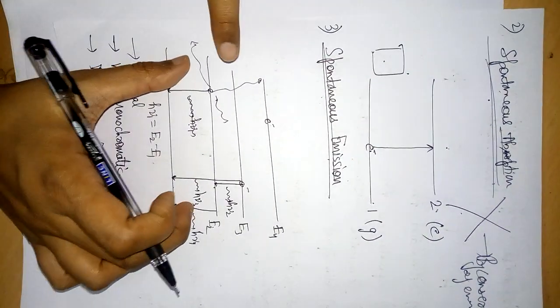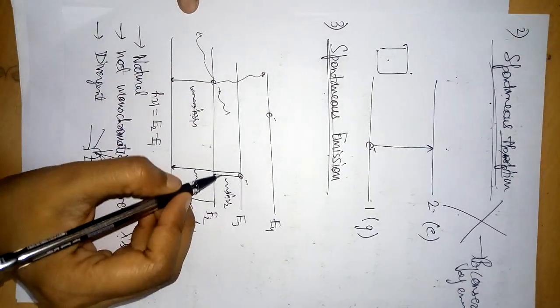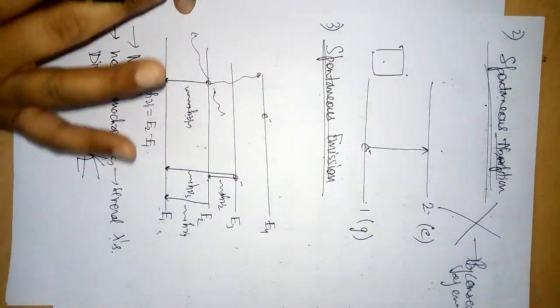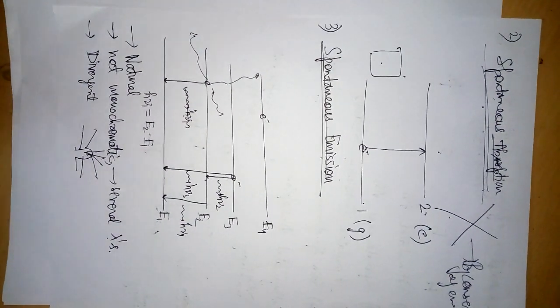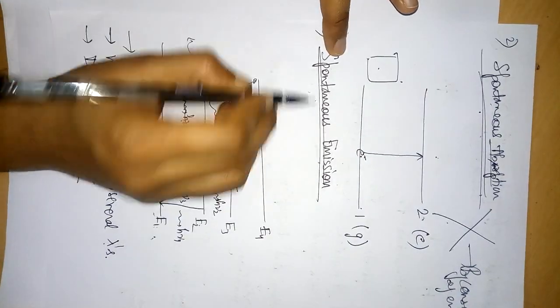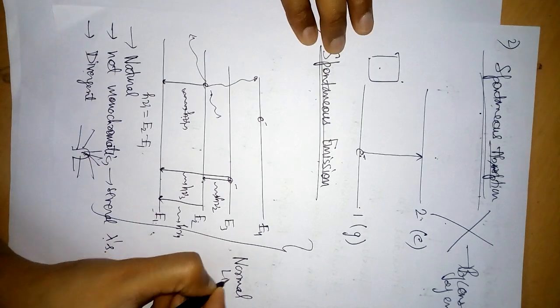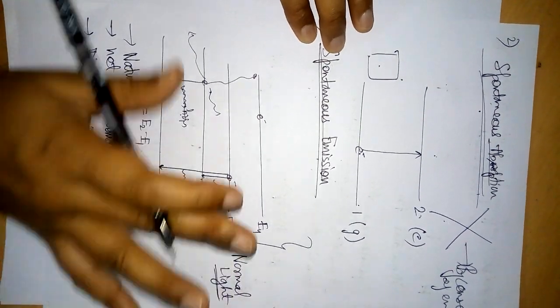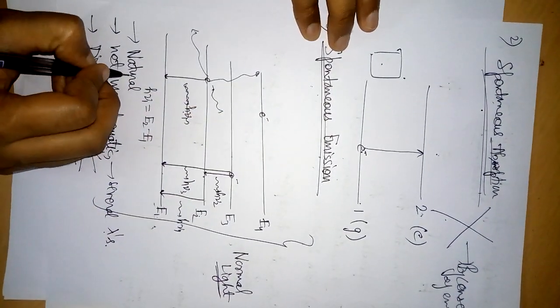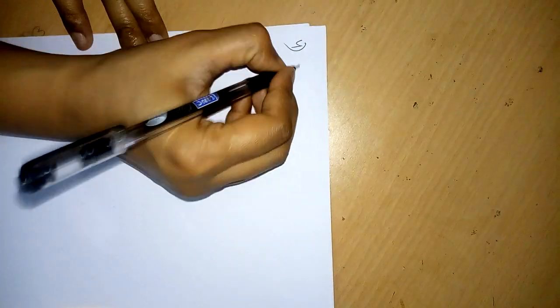So the light produced is, first of all, not monochromatic. Second, the photons can be emitted in any direction. There is no specific direction, therefore the light which will be produced is divergent in nature. So spontaneous emission is leading to normal light, and we have not seen any external agency. The process is natural, 100% natural. Now talking about stimulated emission, the fourth process.